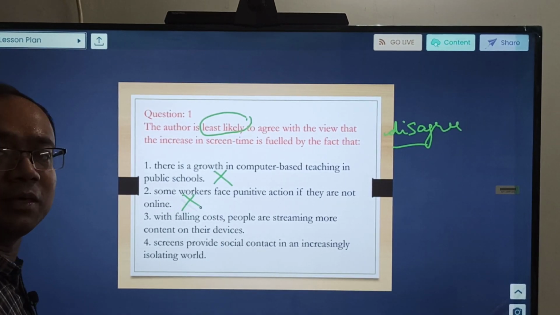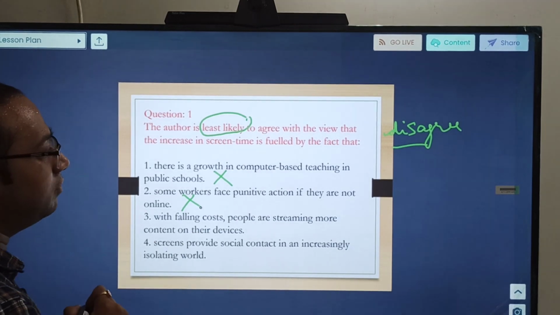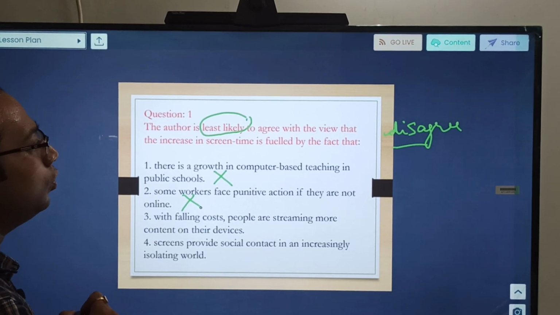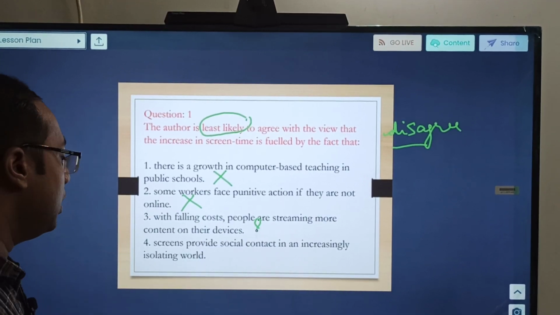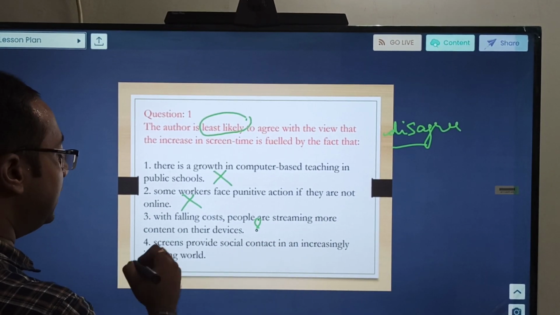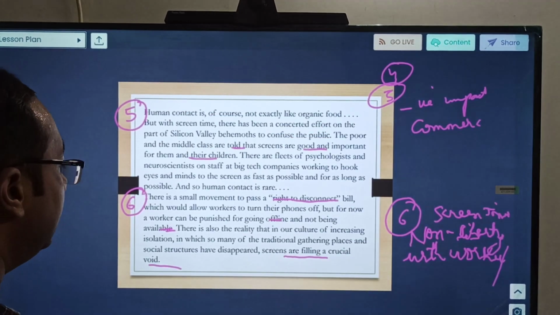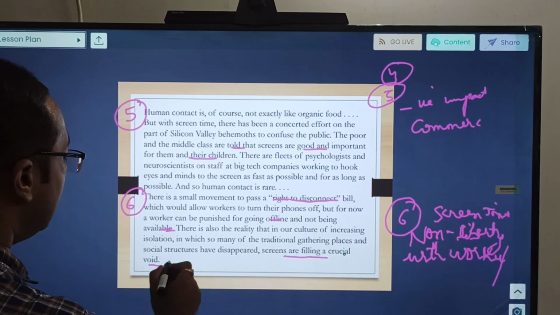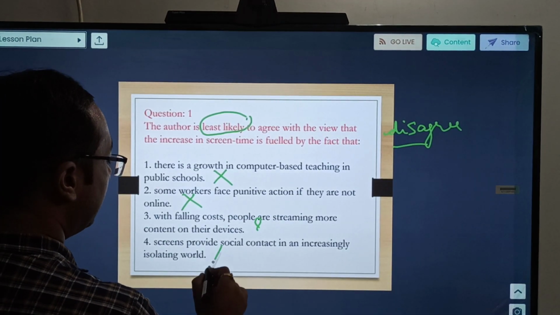So eliminated. With falling costs, people are streaming more content on their devices. So let us see. Screens provide social contact in an increasingly isolated world. So yes, screens do provide contact. It was mentioning screens are filling a crucial void. Filling a crucial void means providing that thing. So this again is mentioned in the passage.